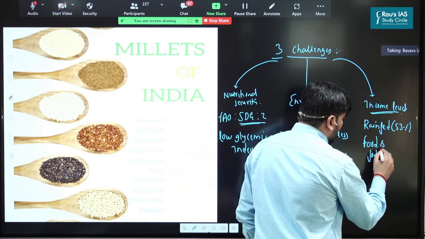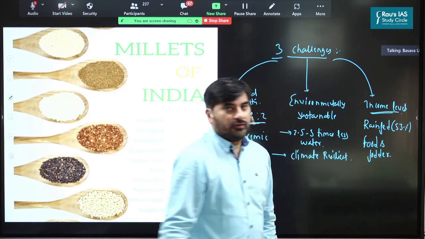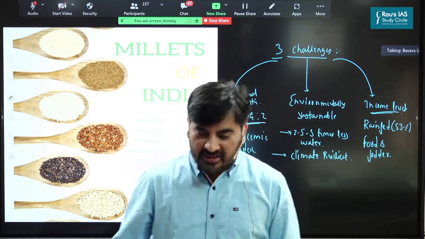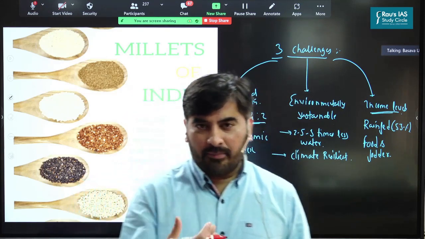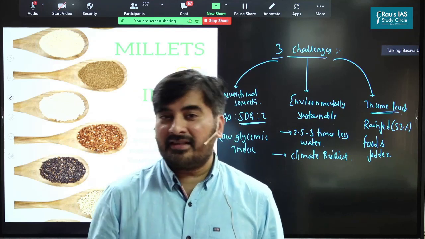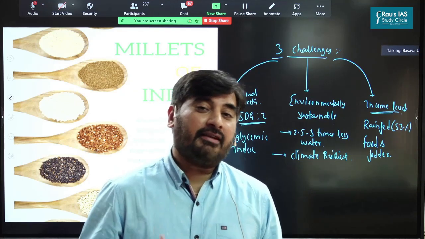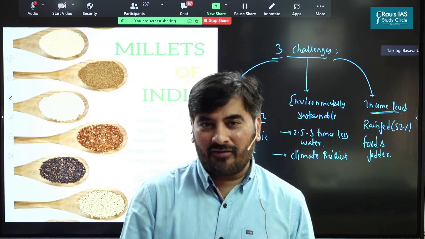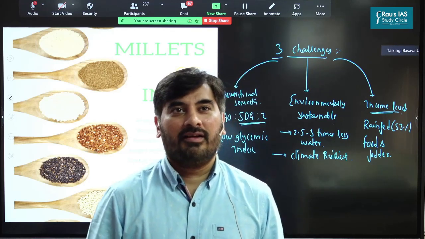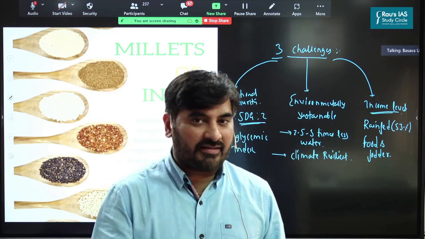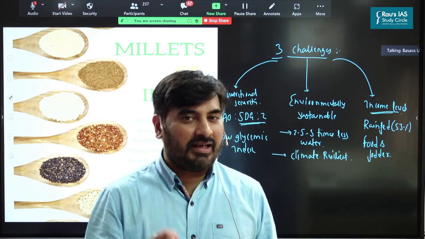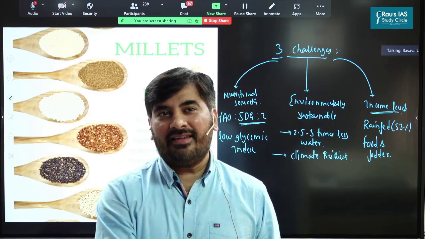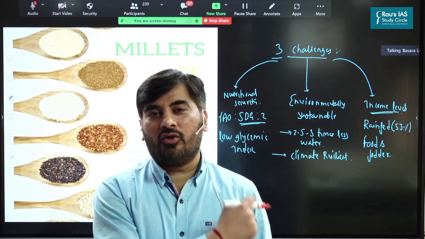Apart from that, another important benefit is that they can be used both as food as well as fodder. So they can be used both as food and fodder, which means that by growing millets, farmers can practice integrated farming. That is, they can integrate livestock rearing along with the growing of crops. So these are the benefits as far as growing of millets is concerned. That is why the government is focusing so much on growing of millets.